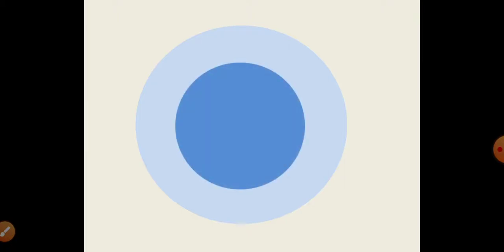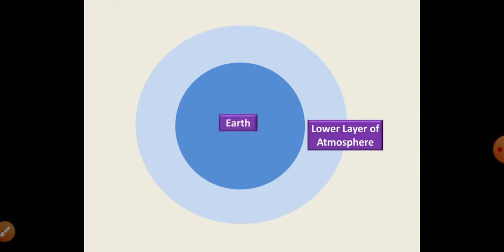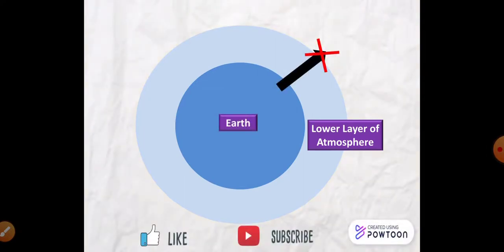So, why is surface inversion very important? As we have seen, due to surface inversion, the air does not leave the lower layer of the atmosphere, but keeps on circulating in the lower strata by this phenomenon. So, it is very important for keeping the balance of air in the lower layer of the atmosphere.